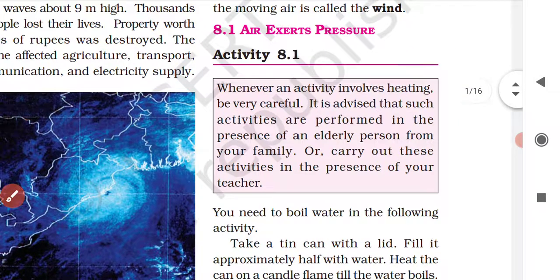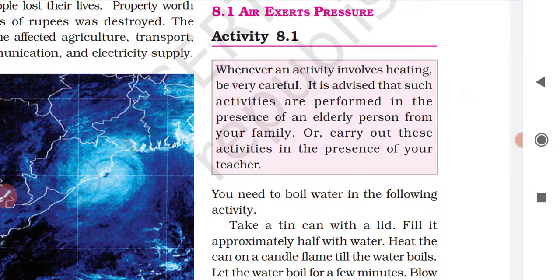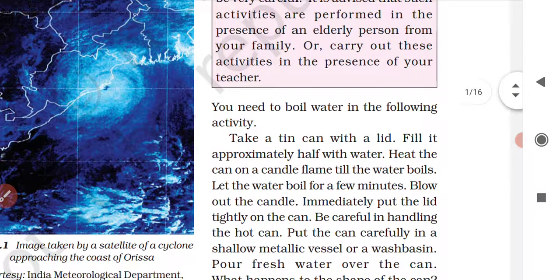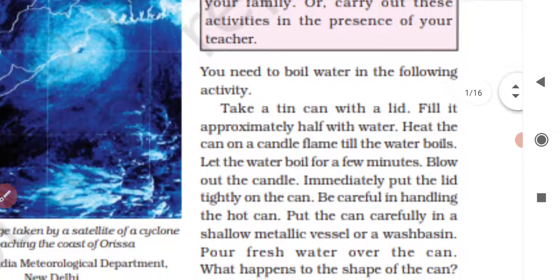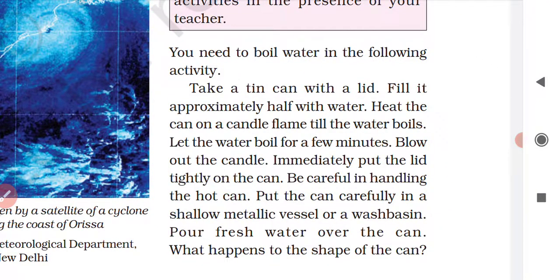So there is an activity, air exerts pressure. There is an activity, activity 8.1, which will help you to understand how air exerts pressure. In this activity, you need to take a tin can with a lid, and fill the tin can approximately half with water. Then you have to heat the tin can containing water on a candle flame till the water boils. Let the water boil for a few minutes.